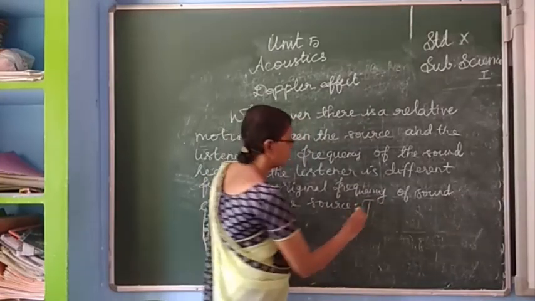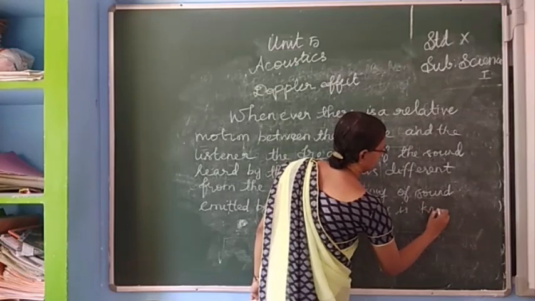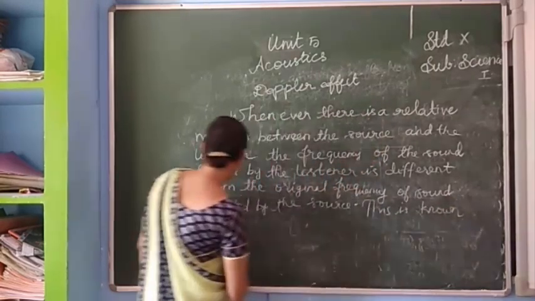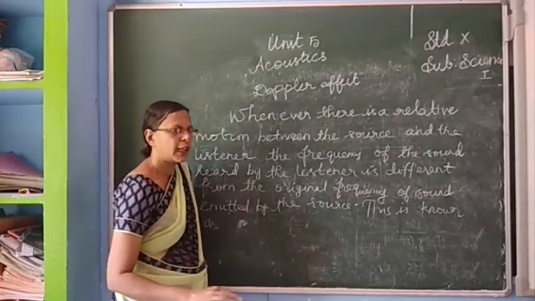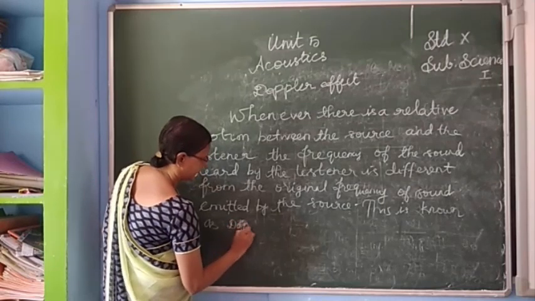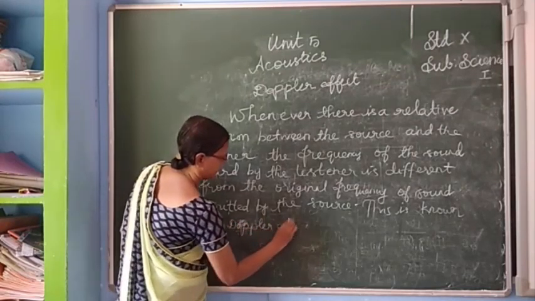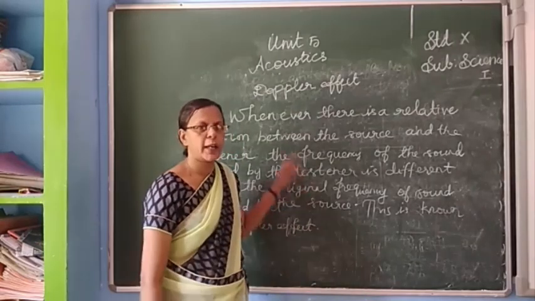This is known as Doppler effect. This is the definition. How to write in your note and how to learn well. Okay. Children, once more I am reading.